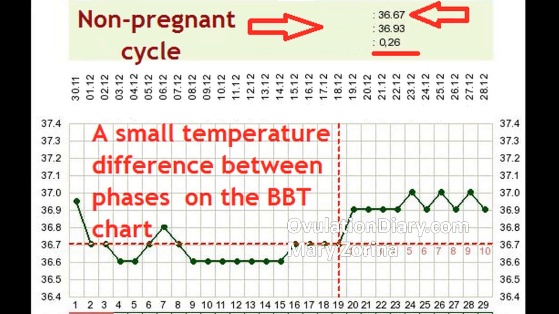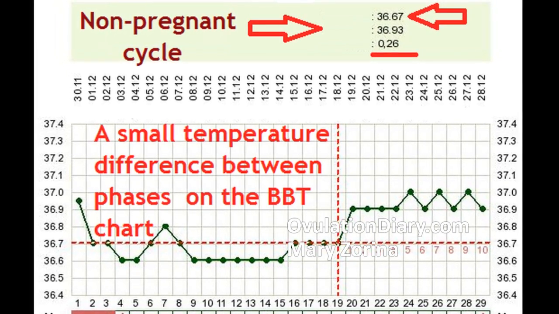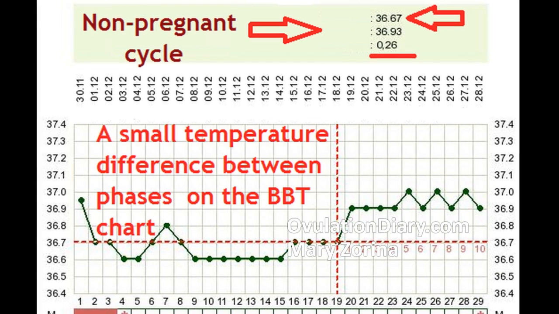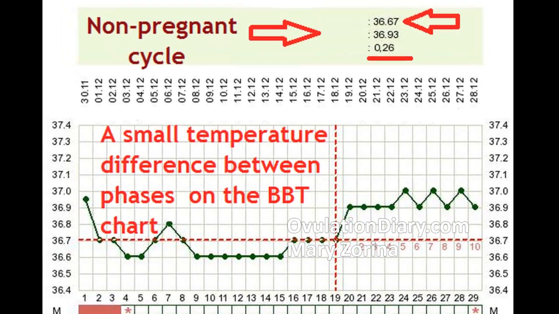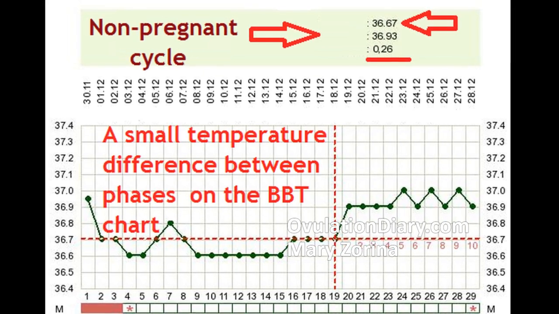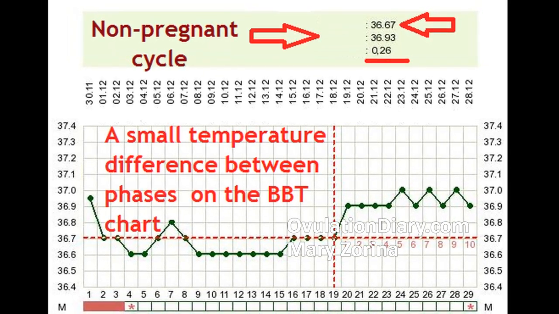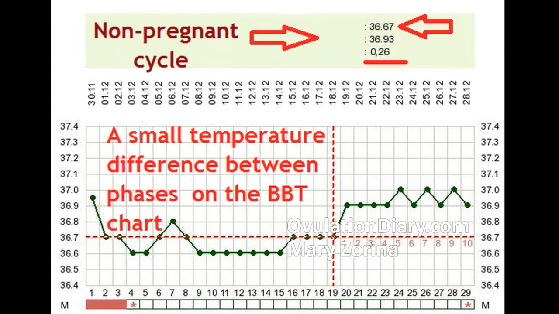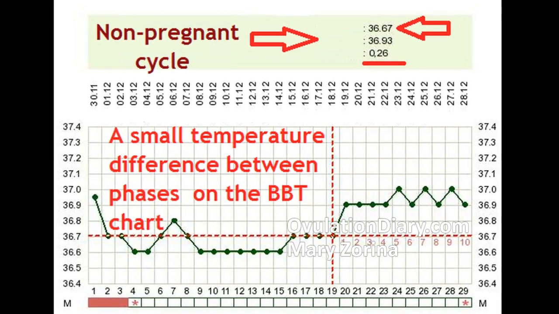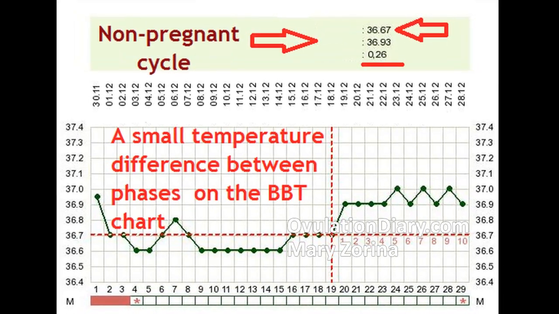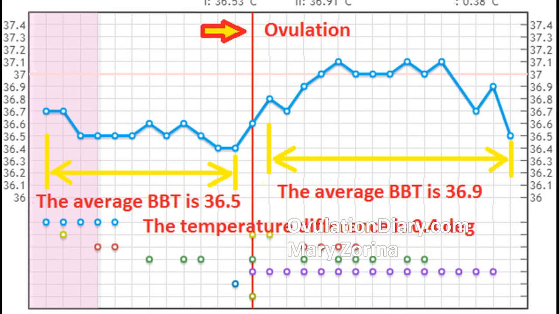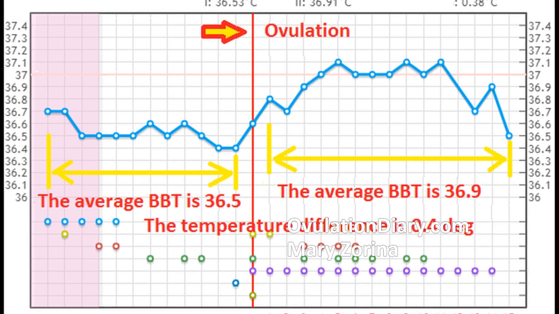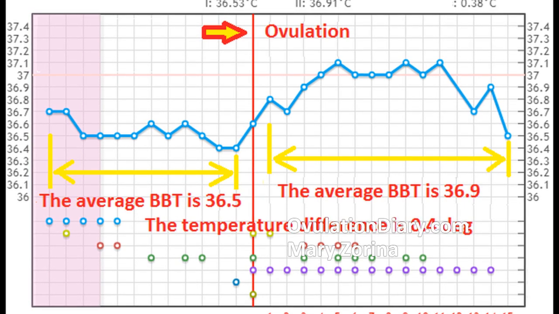If the basal body temperature drops before menstruation, at the end of the second phase of the cycle, most often after 10 to 13 days of life, the yellow hormone-secreting body, corpus luteum, which formed at the site of follicle rupture, gradually breaks down and stops the production of progesterone. From this moment, the basal body temperature begins to decrease. This is normal. When menstruation comes, the indicators return to the usual level of the first phase.